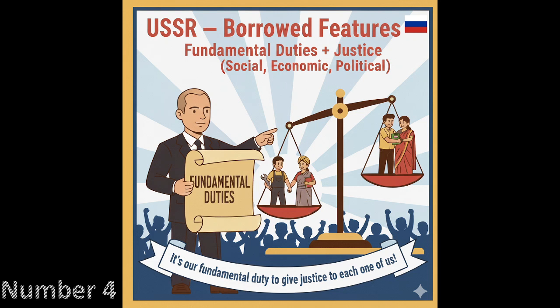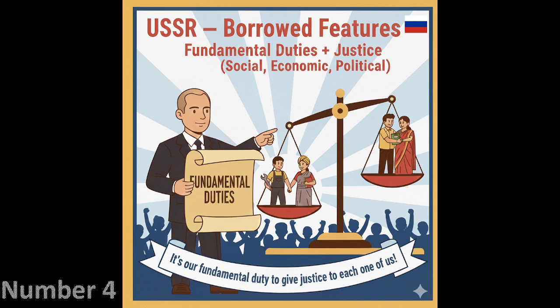Okay, and you can see in the flashcard that Putin is holding a pamphlet or a paper in his hands which has written fundamental duties on it, and he is pointing towards the justice balance that is visible in the courts. Okay, ये तराजू जो है ना उसको justice balance बोलते हैं. And the mnemonic that has been created for this flashcard is Russia obeys the fundamental duty of providing justice to each one of its citizens. Now we are done with the USSR.